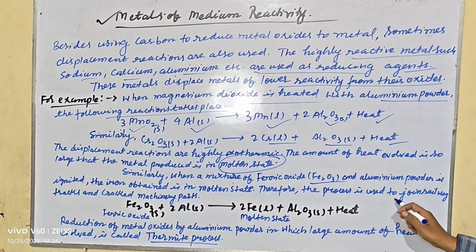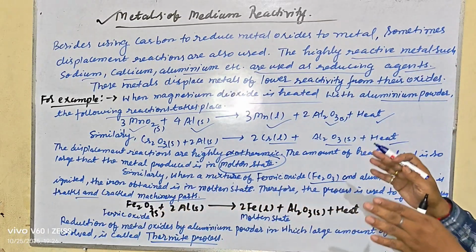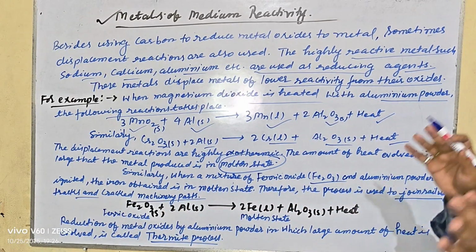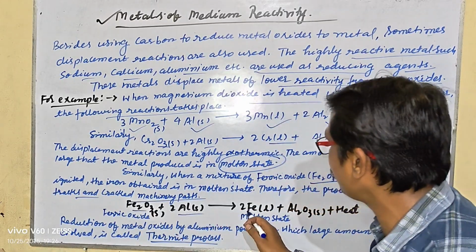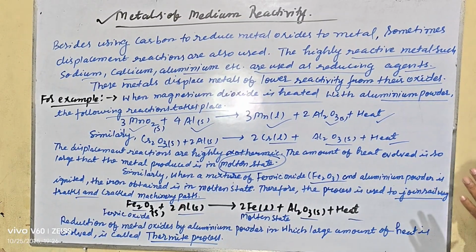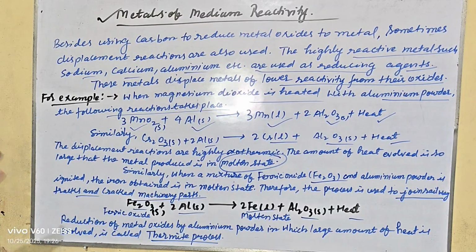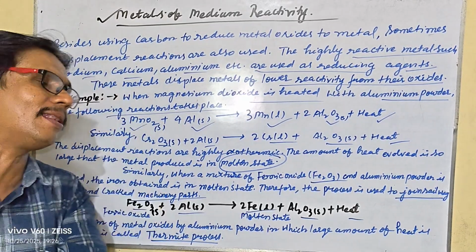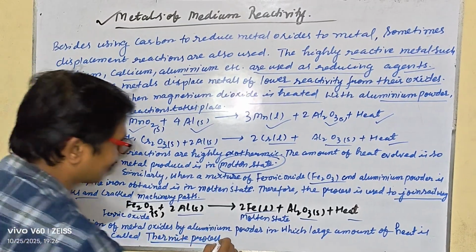Therefore, the process is used to join railway tracks and cracked machinery parts. Ferric oxide and aluminum give iron in the molten state, aluminum oxide, and heat. The reduction of metal oxides by aluminum powder, in which a large amount of heat is evolved, is called the thermite process.